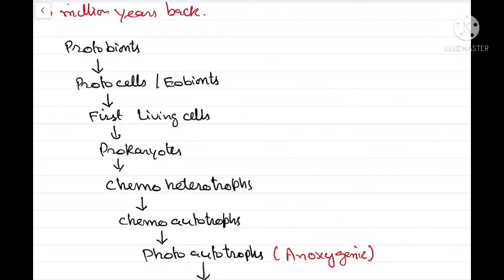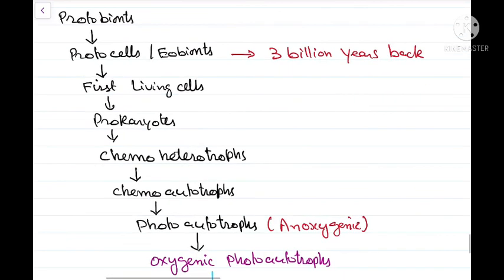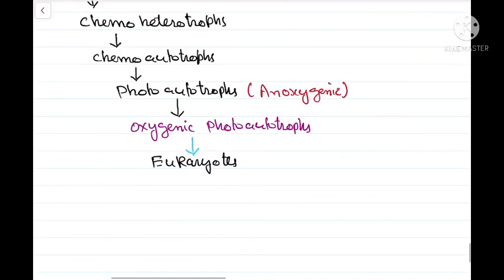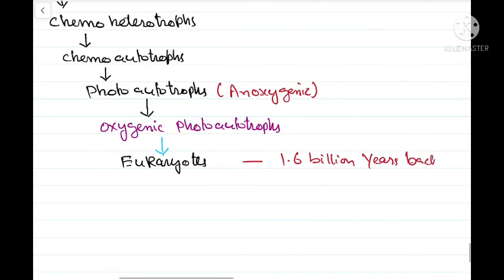According to NCERT, protocells or eubionts evolved some 3 billion years ago. Others believe that they evolved much earlier, 3.9 billion years ago. And as far as the first cells, they evolved some 2 billion years back. Similarly, the eukaryotes evolved 1600 million years or 1.6 billion years back.